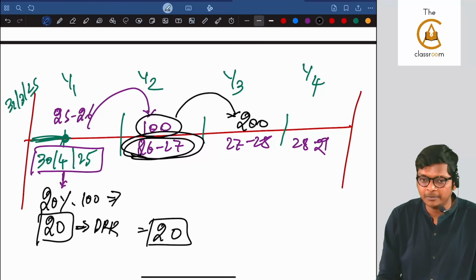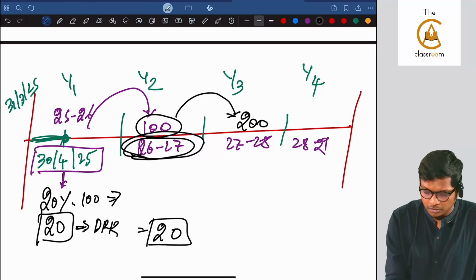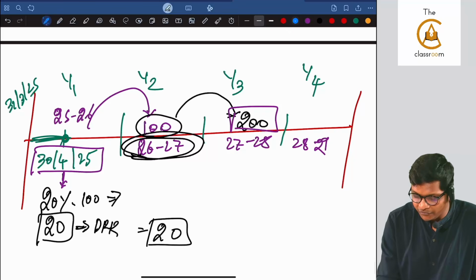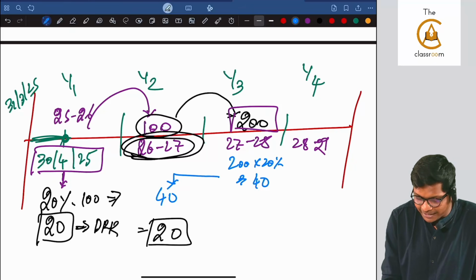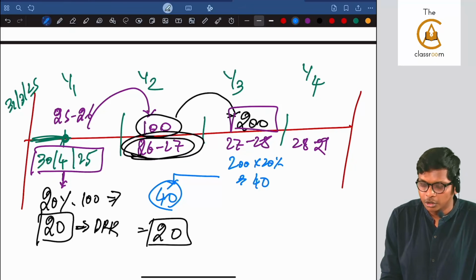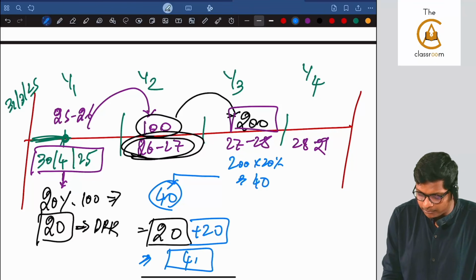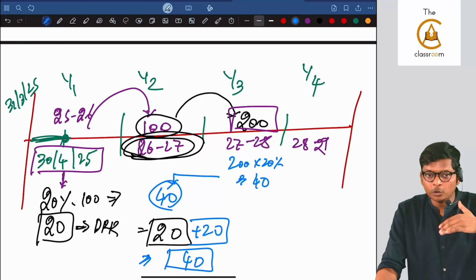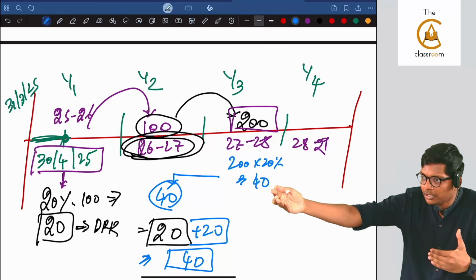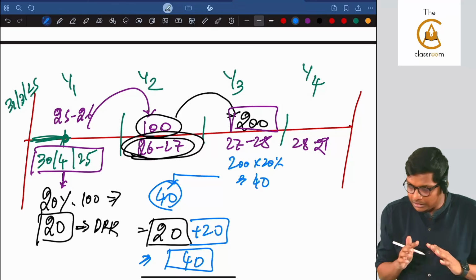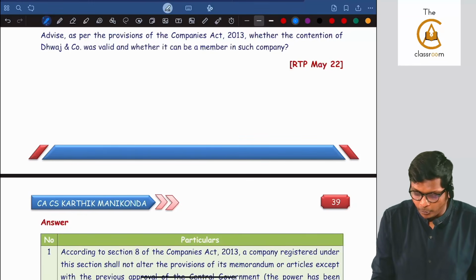So what should be my DRR balance? 20% of 200, guys. So 200 into 20% is how much? 40. I need to have a balance of 40, but I have only 20, so I will create a reserve for another 20 and my total DRR will now become 40. Like this I will do for every year. What is maturing next year, create 20%, is that balance available this year? Next, the point doesn't end over there.